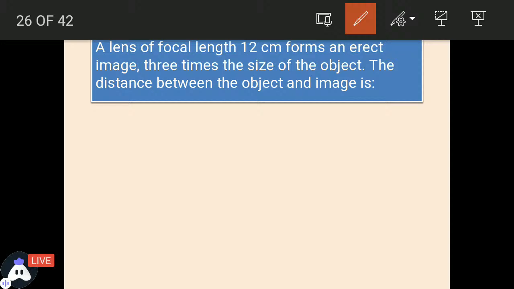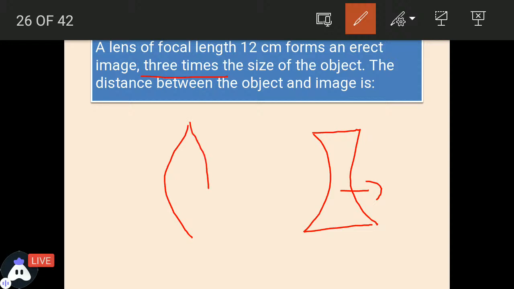But if it is 3 times, in case of concave lens, there are 2 ray diagrams, and both the ray diagrams form a diminished image. So it cannot be 3 times. So basically the lens chosen would be convex. Then only is it possible that we can get 3 times the size of the image, that means an enlarged image.